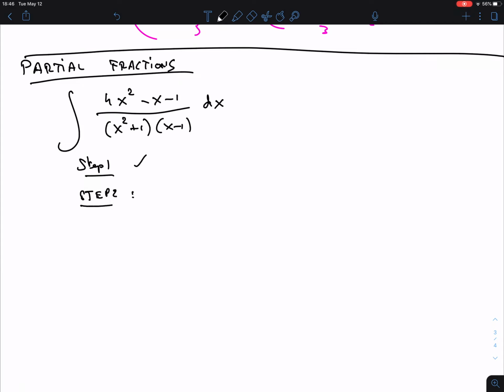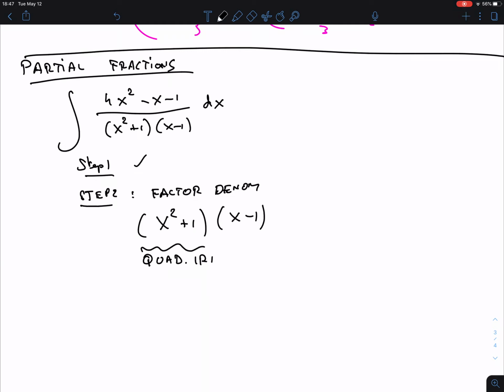The crucial step here is that we have to factor the denominator. Now, how kind of me that I actually did that for you? Well, at least partly, because I have x squared plus 1 times x minus 1. That's already factored a bit, but what about this guy? That's not factorable, because this is a quadratic irreducible.